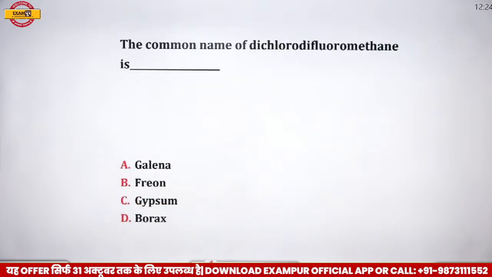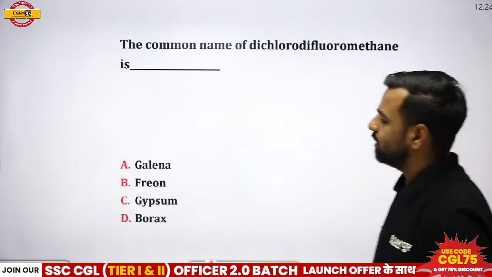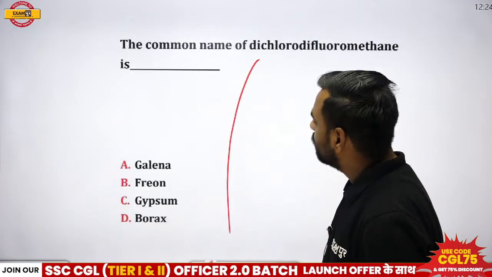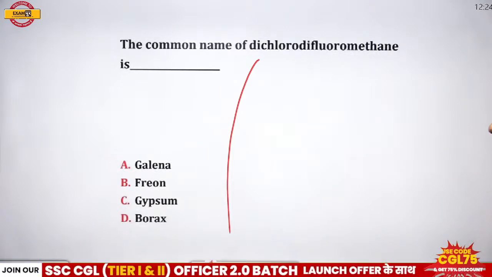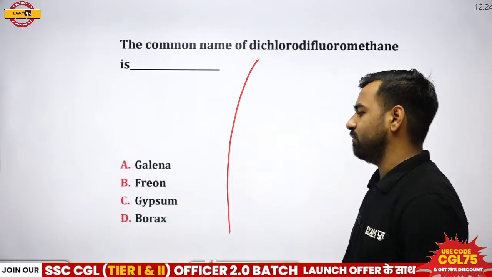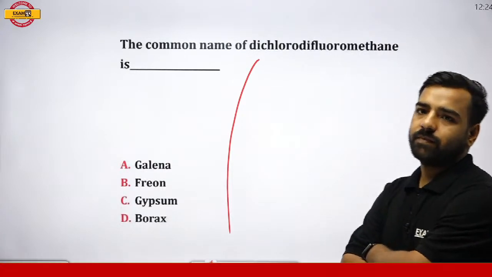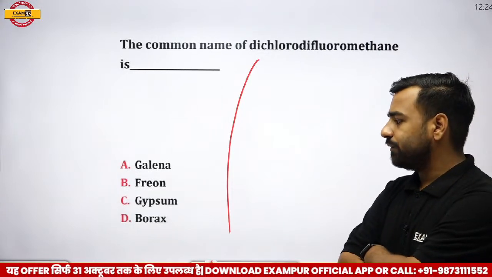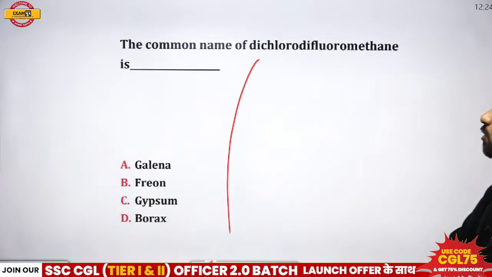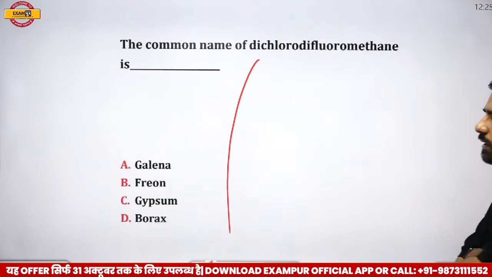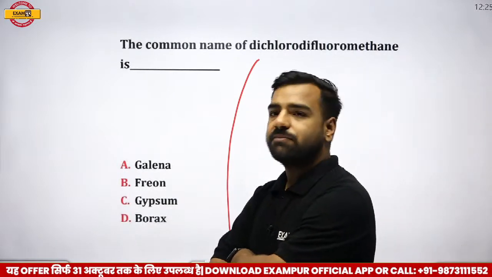Now, next question is, the common name for difluoromethane is dash. So what is that? Difluoromethane. The common name of difluoromethane is what? So is it galena, freon, gypsum, or borax? Galena, freon, gypsum or borax? What is the correct answer here? The common name of difluoromethane. Is it galena, freon, gypsum or borax?